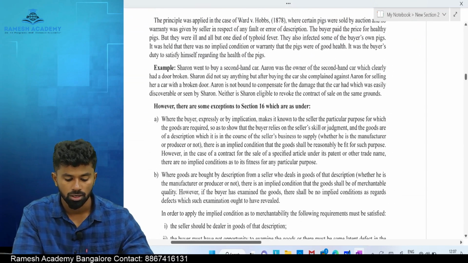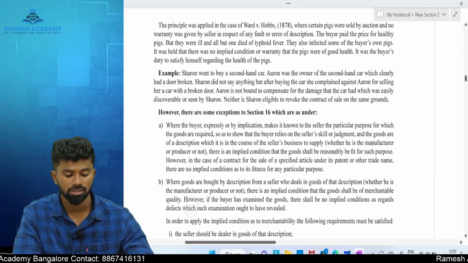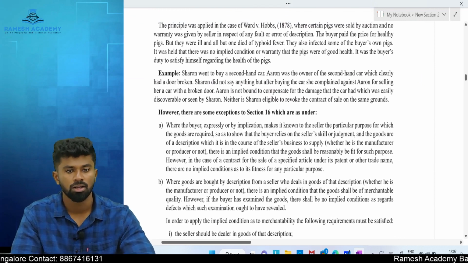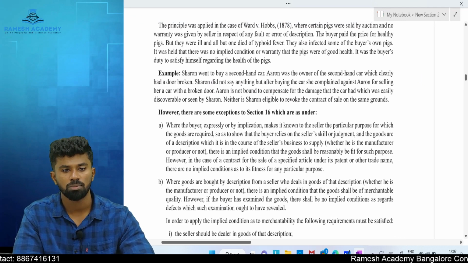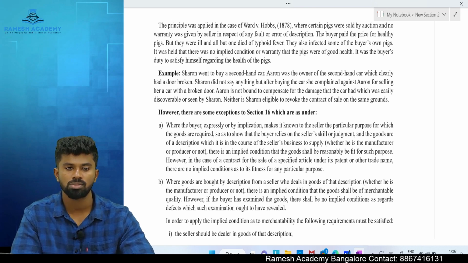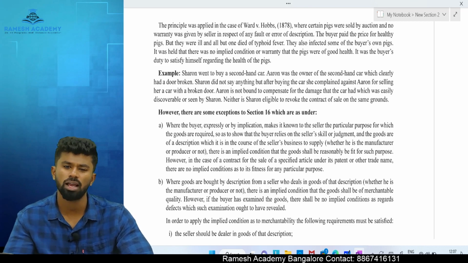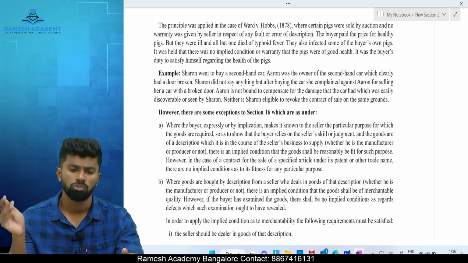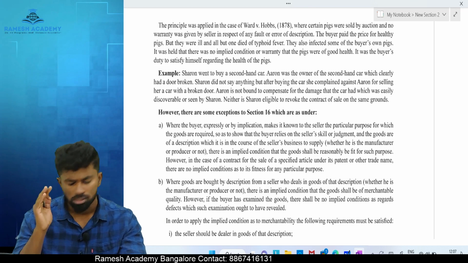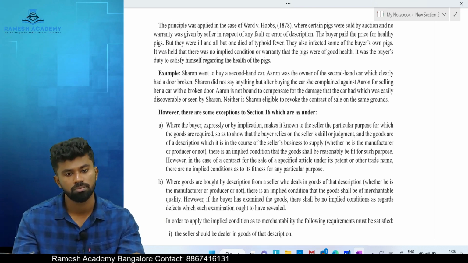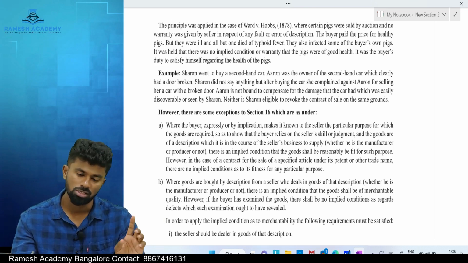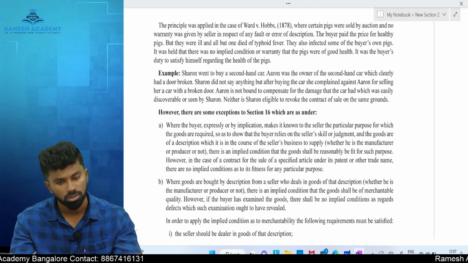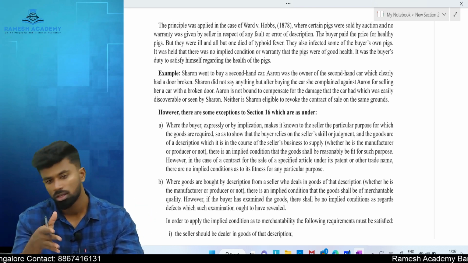Okay, it was applied in the case of Ward versus Hobbs, where the person was selling pigs with a board with a caution that these pigs are sold with all faults or errors. Means I am selling it with all the faults in it. If you want, you can inquire properly, check it properly, then you purchase it. But the buyer purchased the pigs without proper inspection. So whose fault is it? The buyer's fault. He purchased it.